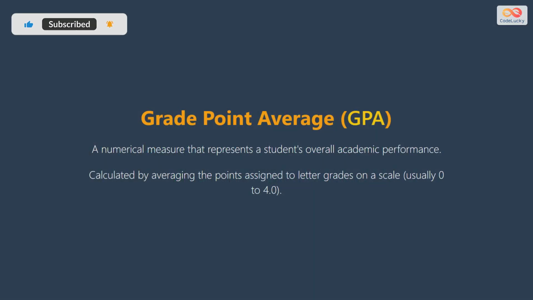Grade point average, or GPA, is a number that shows overall academic performance. Schools give points to each letter grade. They average these points, usually on a scale from 0 to 4.0.